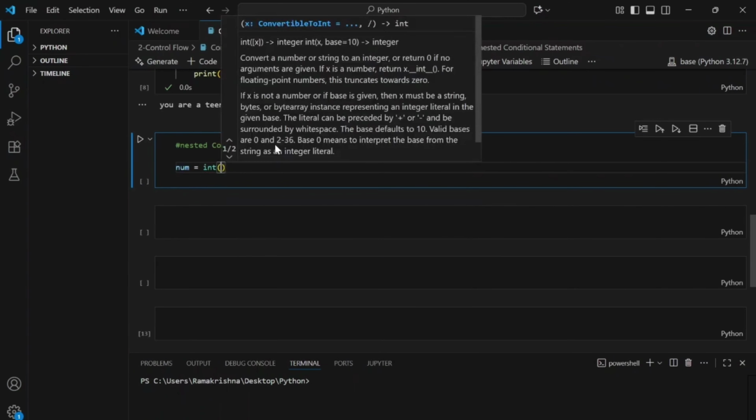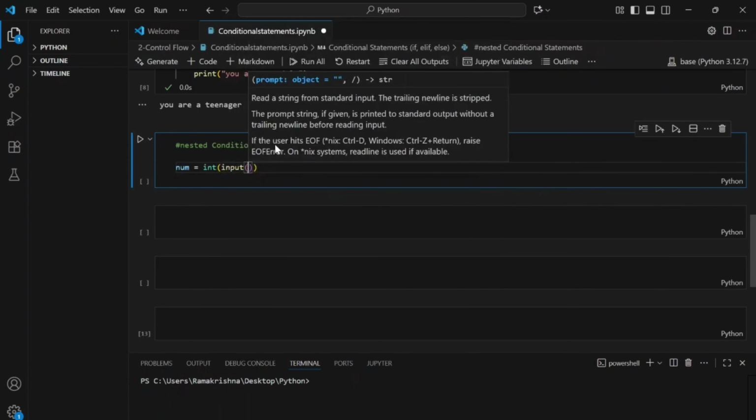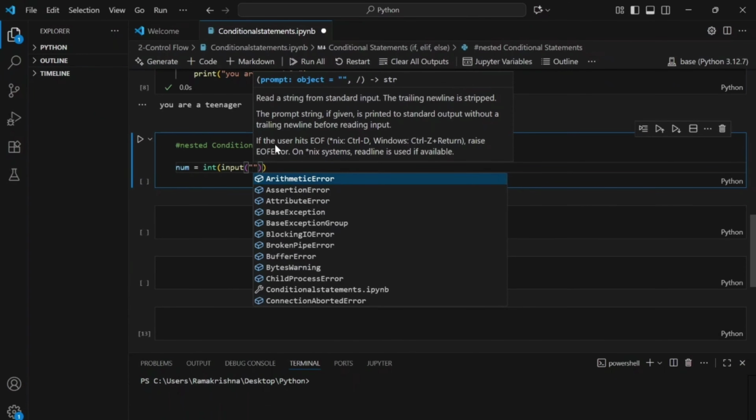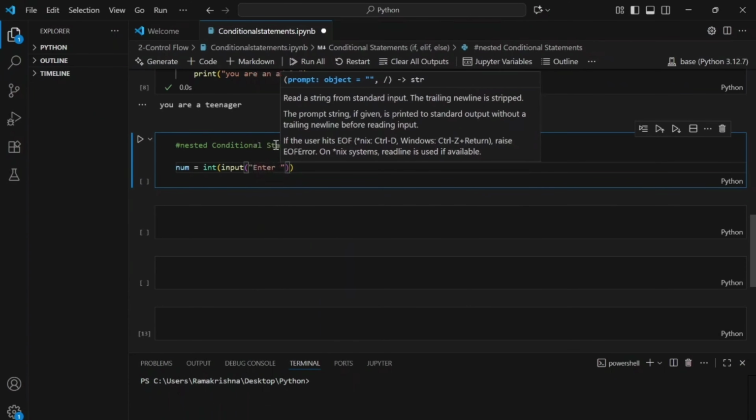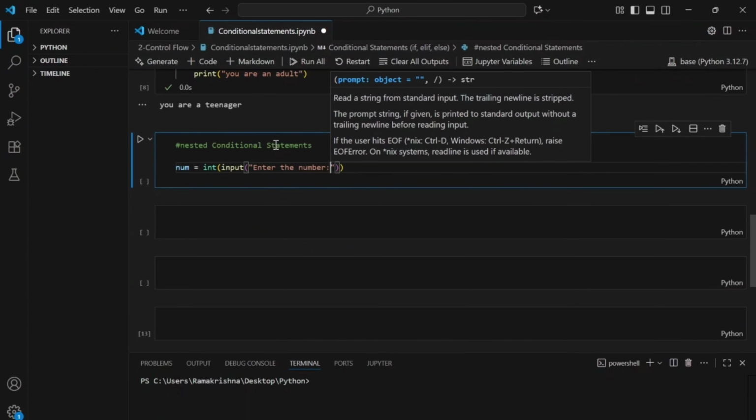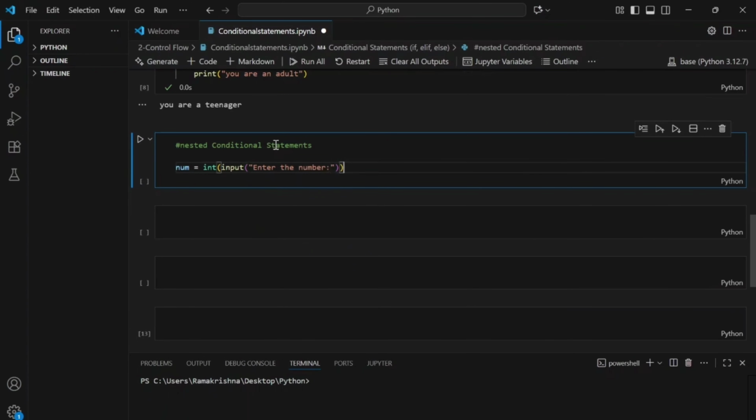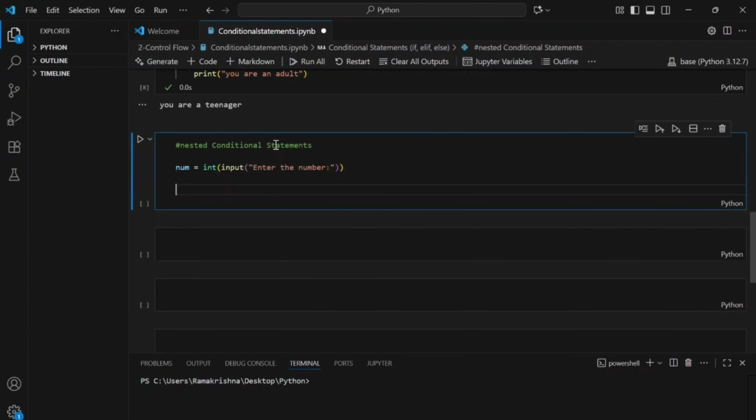Input, and enter the number. Okay, I'm going to ask the user to enter a number for me, and then I'm going to check if the user inputted number is even, negative or odd. Okay, so for this I'm going to write my if conditions.